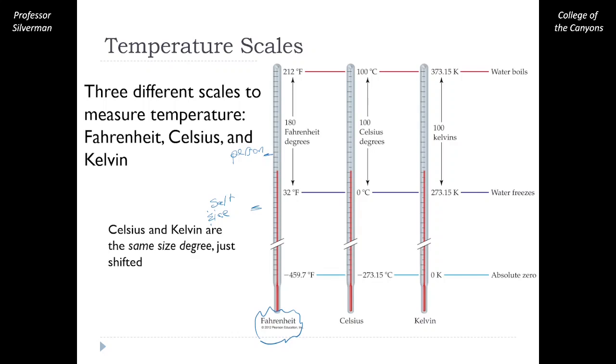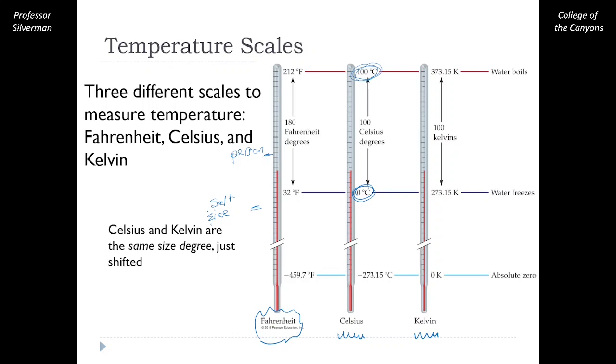In science, we're not going to use this scale as much. Instead, we're going to focus on the Celsius scale and the Kelvin scale. In the Celsius scale, everything is based on water. The 0 point for Celsius is based on water freezing. The 100 point for Celsius is based on water evaporating. This is pretty useful, and we do like to use the Celsius scale a lot. But actually, even better in a lot of calculations is going to be the Kelvin scale.